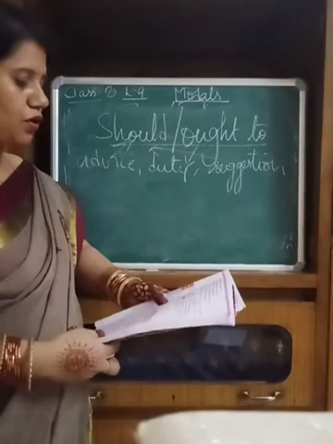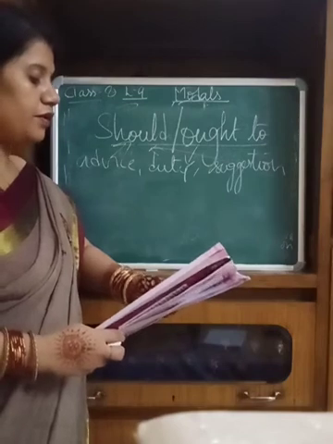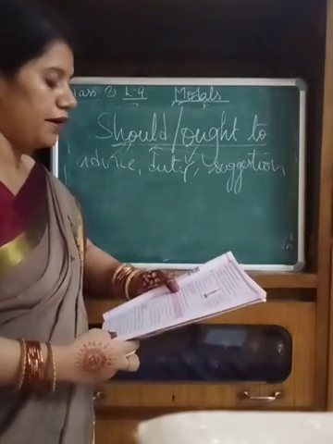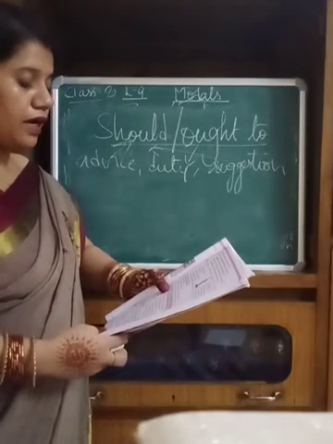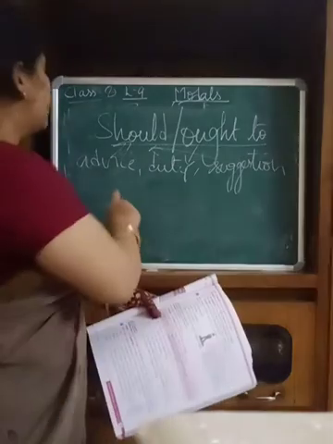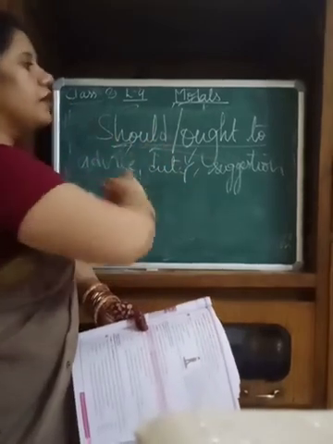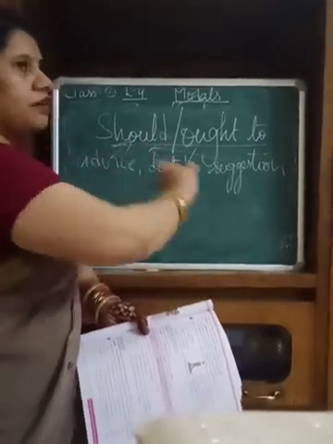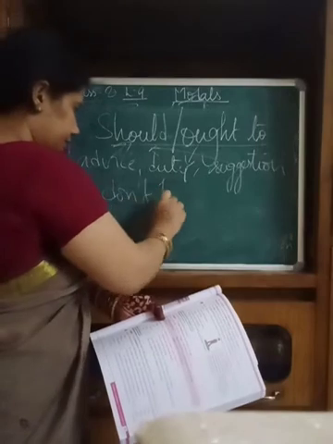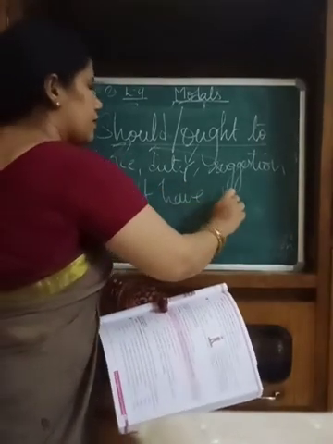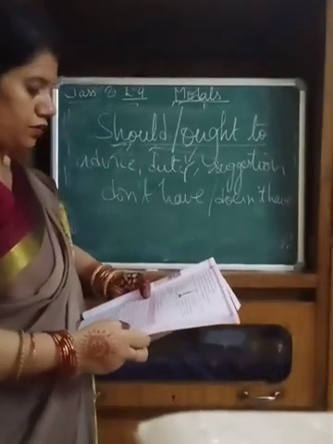Then must not and do not have. It is must not hit. You must not hit your pet. It is necessary that you do not hit your pet. That means there is do not and does not have, which suggest no need. When advice and suggestion are there, then we will write it, but if there is no advice or suggestion, then we are using the word do not have or does not have.